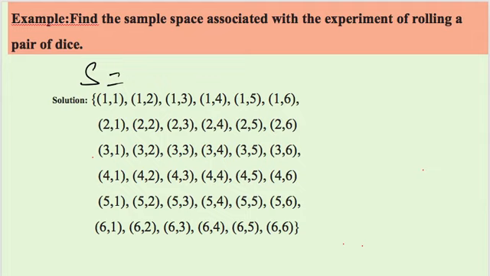So here 1 with 1, 1 with 2, 1 with 3, 1 with 4, 1 with 5, 1 with 6, or you can say 2 with all the 6. See, here again the point is not to miss any outcome. We can make a pattern: you pair 1 with all 6, then 2 with all 6, 3 with all 6, 4 with all 6, 5 with all 6, 6 with all 6, and this way you can write down the possible answer. So there are 36 outcomes, right? Sometimes it is important to learn the strategy also, how we should write it down.